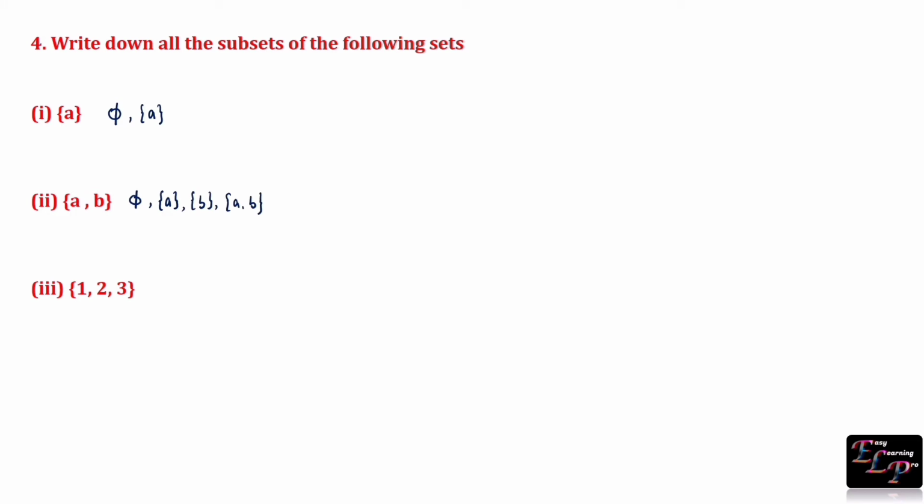Set {1, 2, 3}. Subsets are null set, {1}, {2}, {3}, {1, 2}, {1, 3}, {2, 3} and {1, 2, 3}. Null set. The only possible subset is null set.